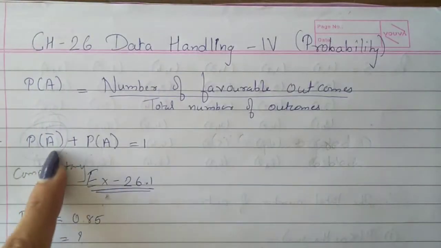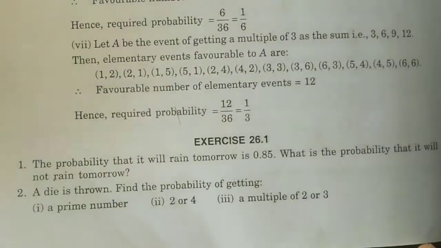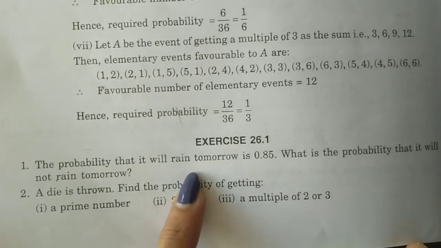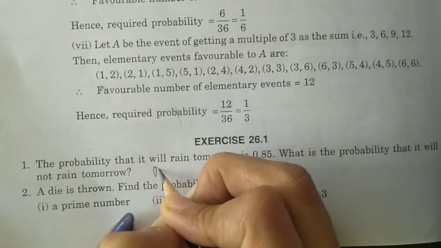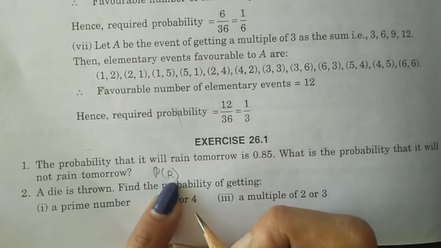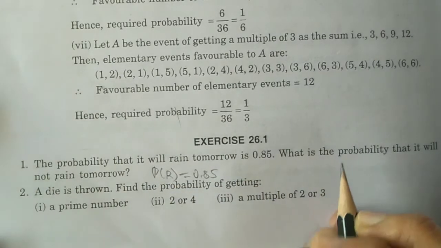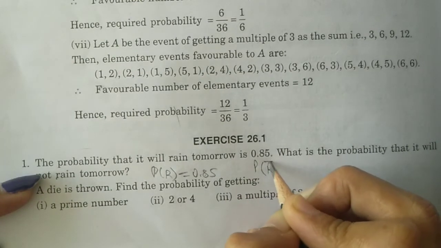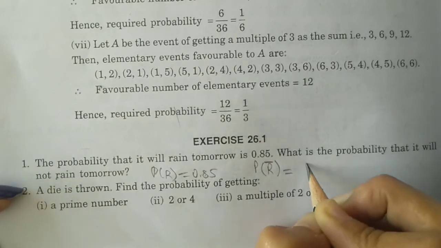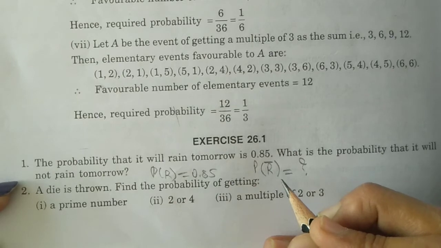Let us understand this formula with Exercise 26.1, question number 1. The probability that it will rain tomorrow is 0.85. So R denotes rain tomorrow, and P(R) is 0.85. What is the probability that it will not rain tomorrow? Not rain means the complementary event, so that we have to find out. We know the formula P(R) plus P(R bar) equals 1.